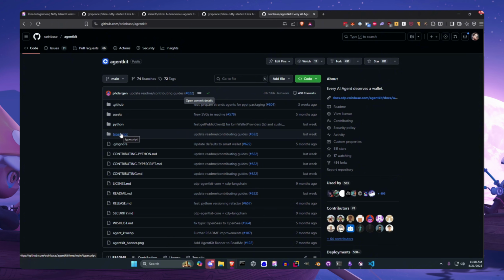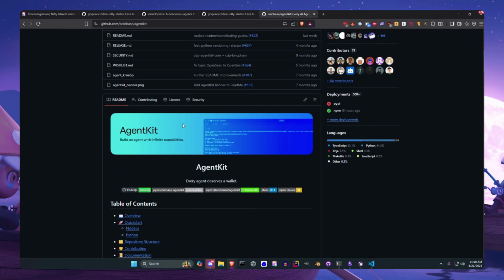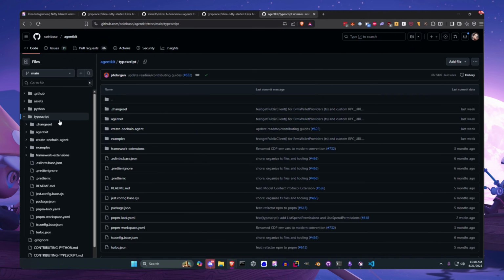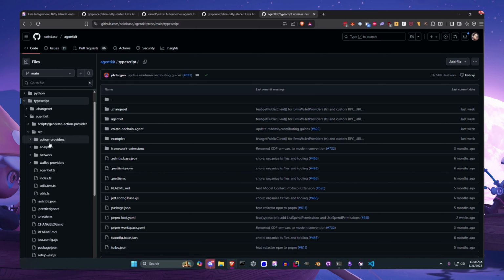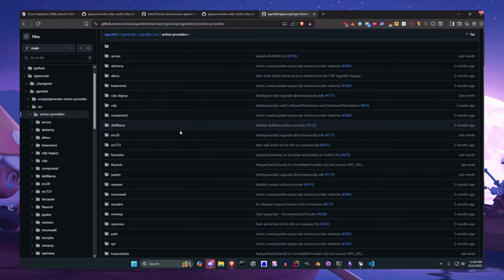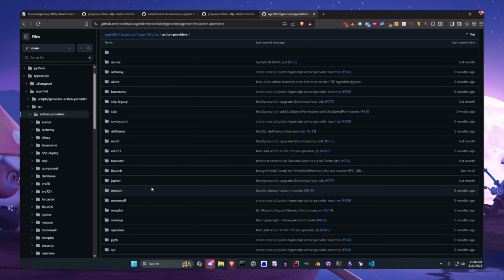TypeScript is just a flavor of JavaScript. Depending on who you ask, it's better or it's worse. But here, if we go into the TypeScript, their agent kit code, their source, and their action providers, here you can see everything that it supports right now.